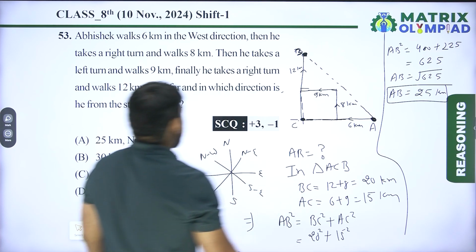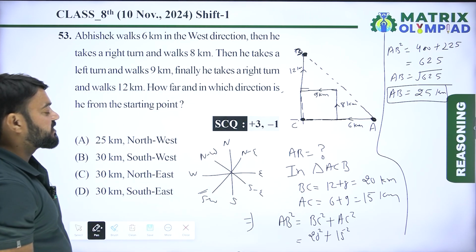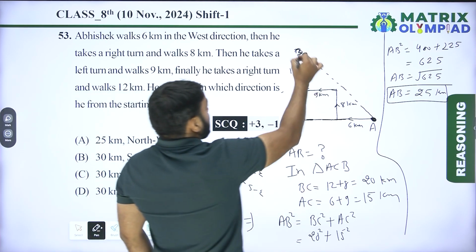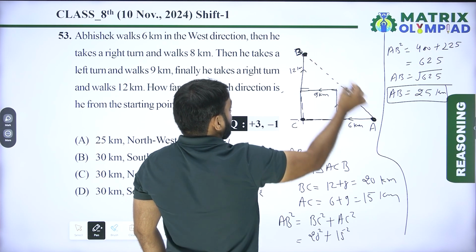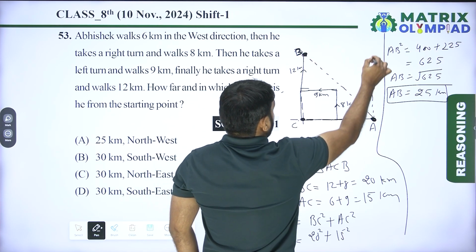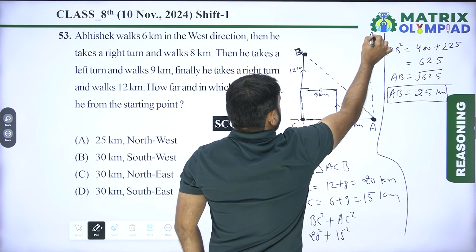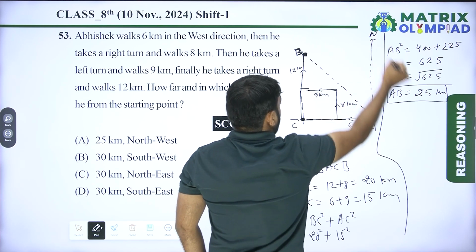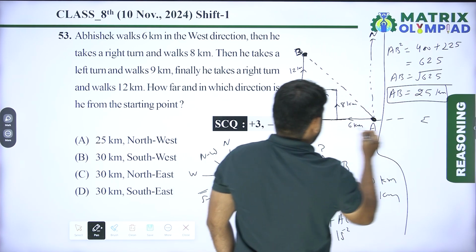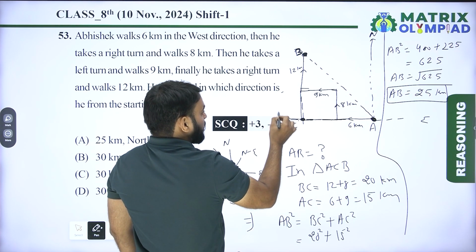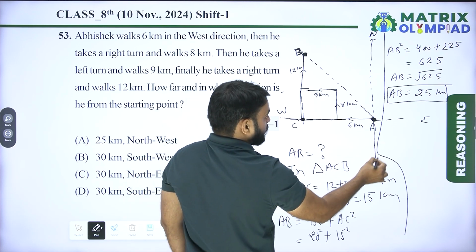Now in which direction is he from the starting point? So find the direction of B with respect to point A. This is the north of A, this is east of A, this is west of A, this is south of A.